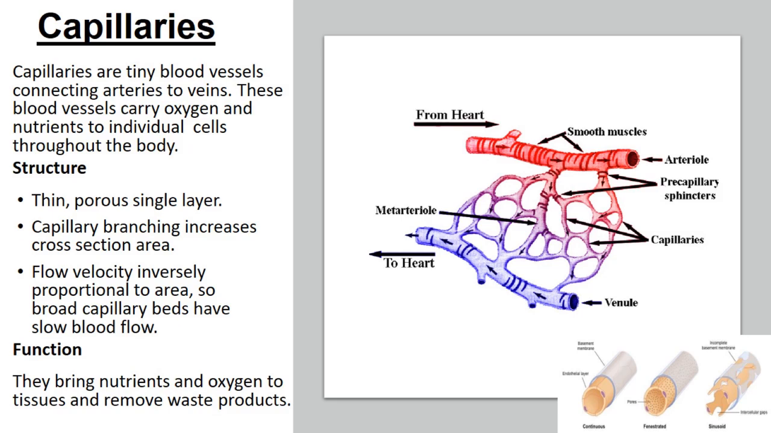They are very thin, porous, single layer. Capillary branches increase the cross-sectional area. And what is their function? Basically, they bring the nutrients and oxygen to the tissues, and they remove the waste products.